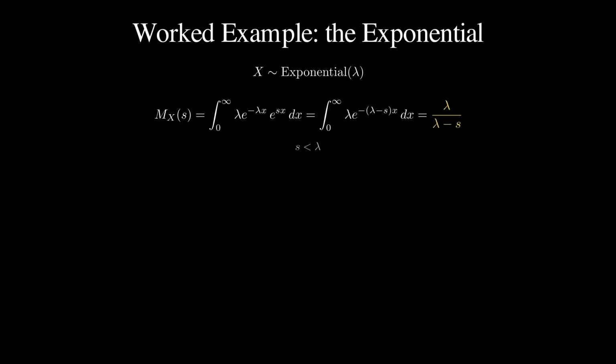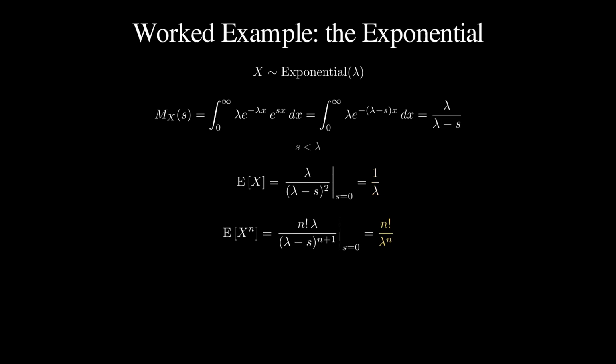That compact fraction now holds every moment of x. Differentiate once, lambda over lambda minus s squared. Set s to 0, and the mean appears, 1 over lambda, no integration by parts required. Keep differentiating and a factorial builds up. The nth derivative is n factorial lambda over lambda minus s to the n plus 1, which at 0 is n factorial over lambda to the n. Every moment of the exponential from one integral.